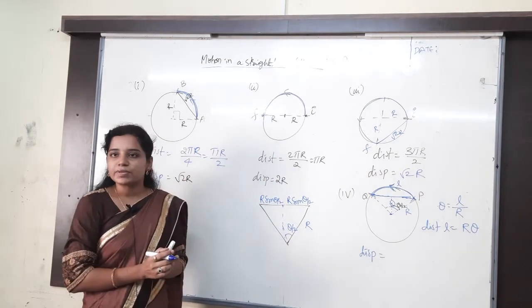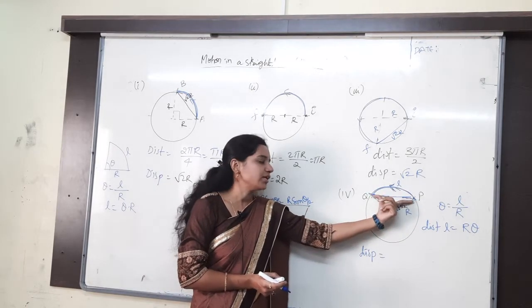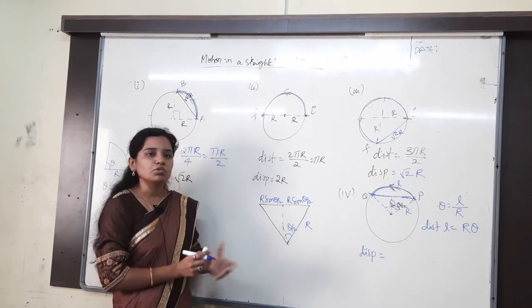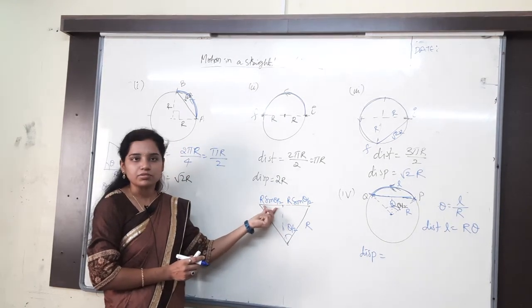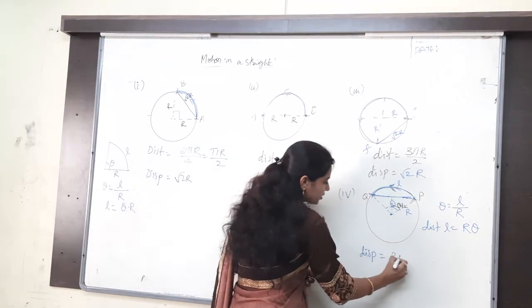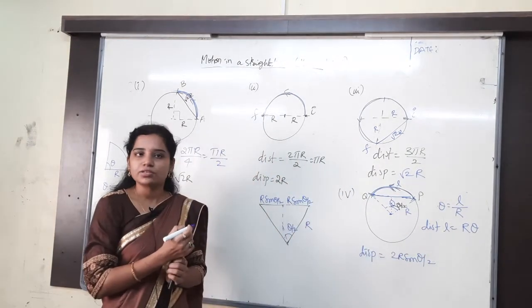Now total displacement I want: final position minus initial position. Total length I want. What is the total length here? 2r sin theta by 2. One r sin theta by 2 plus another r sin theta by 2. Totally will be how much? 2r sin theta by 2. Understand clearly? Everybody understood, right?